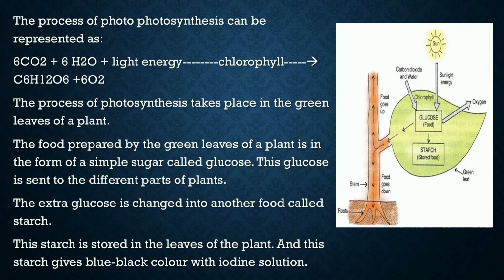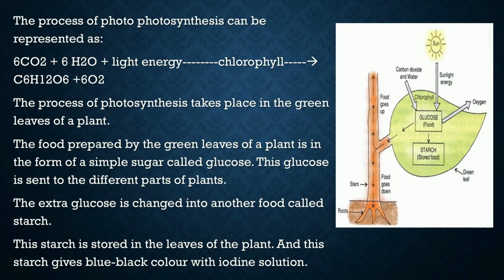Photosynthesis कहाँ पे होता है? Green leaves में होता है. And the food prepared by the green leaves of a plant is in the form of a simple sugar called glucose. तो जो food बनता है वो होता है glucose, और यही glucose different parts में भेज दिया जाता है. This glucose is sent to the different parts of the plants.